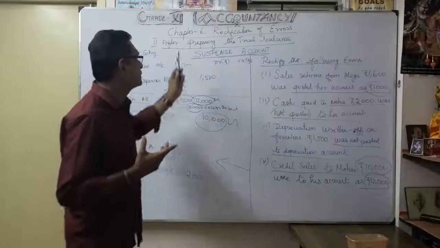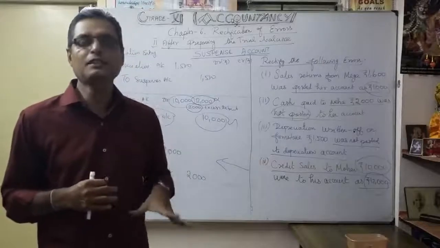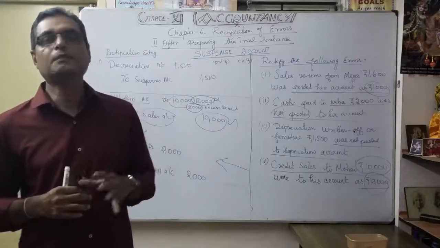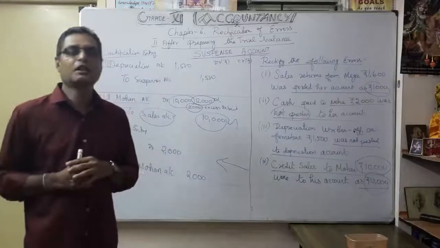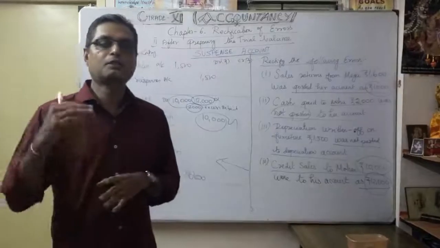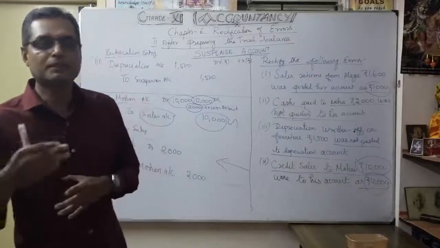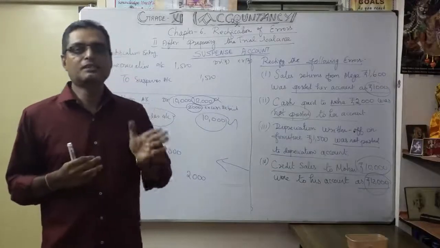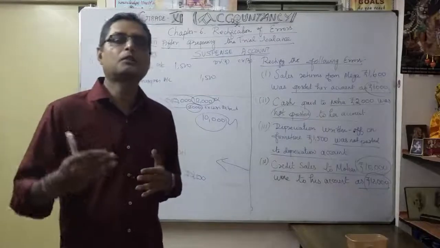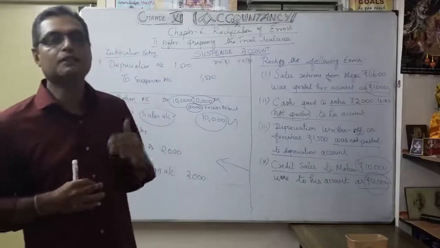Then only you will be able to understand and follow this chapter. Before that you should be strong in the preparation of journal entries with the help of the golden rule. What is that? Personal account, real account, non-real account. What is the personal account rule? I repeat it once again here. Debit the receiver, credit the giver. What is the real account rule? Debit what comes in, credit what goes out. What is the non-real account rule? Debit all expenses and losses, credit all incomes and gains.